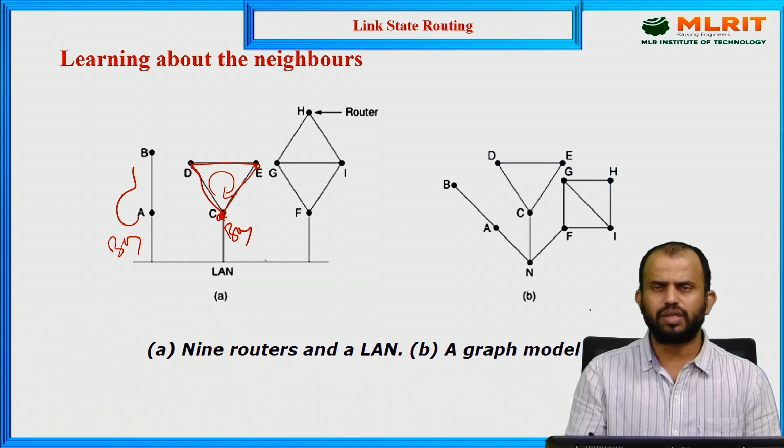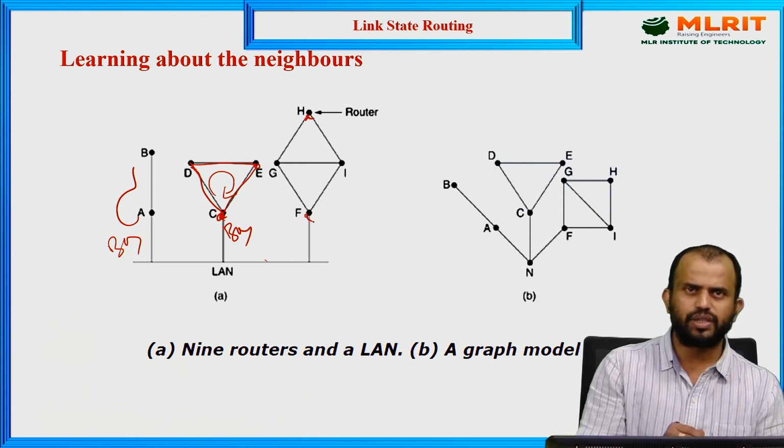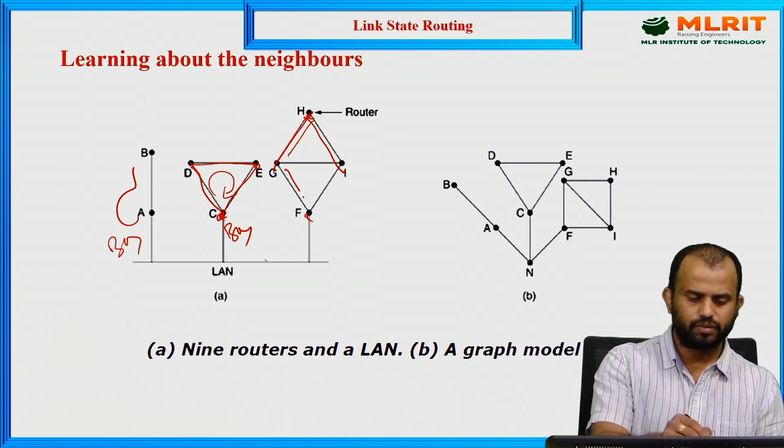But in this one, there is a graphical model with multiple LANs and multiple resources. For example, H has information, and F also has this information, but H is sharing information to G or else to I.